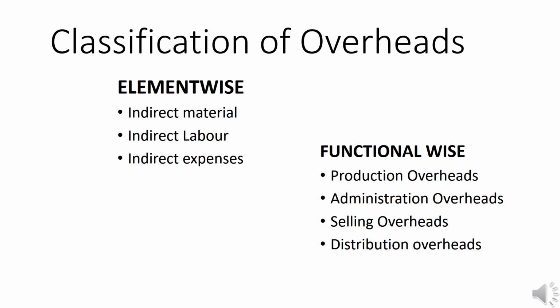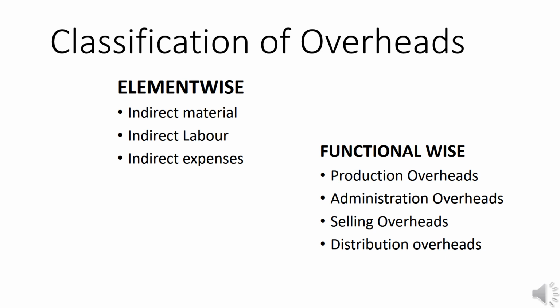Selling overhead is the indirect expense of attracting customers towards the products of the concern. And what is distribution overhead? It refers to all expenses incurred for delivering goods into the hands of the consumers, that is packing expenses, warehousing expenses, transporting charges, expenses of delivery van, etc.